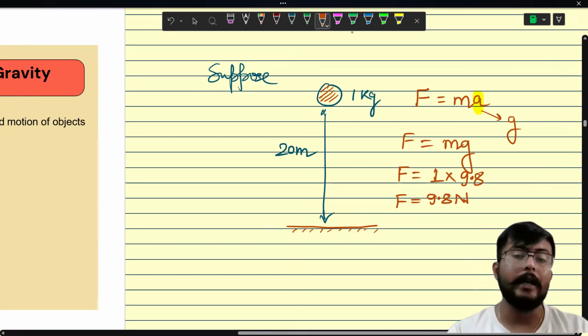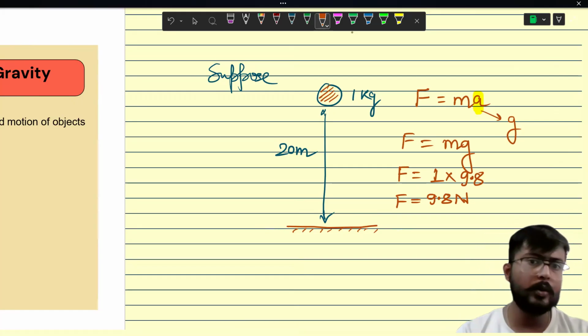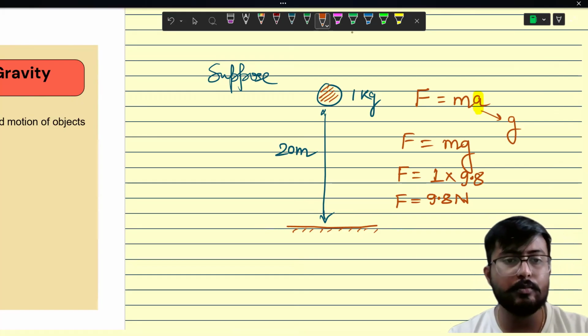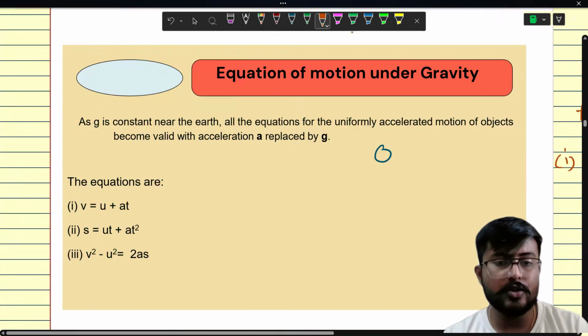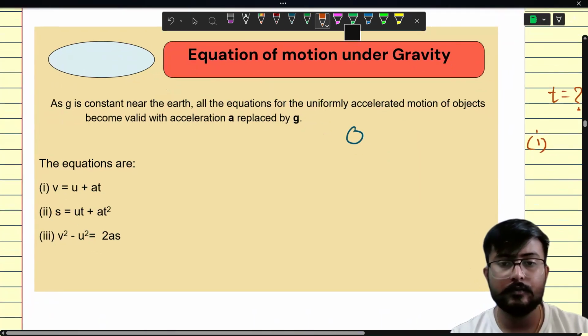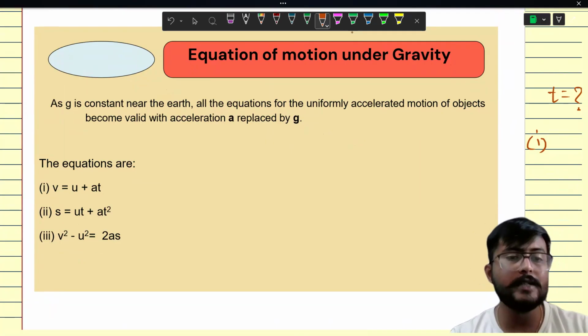Now my question is how much time it will take. When we talk about time, that means we are talking about its motion, how much time it is taking. We have discussed three equations of motion. Do you remember? The equation of motion says v equals u plus at.